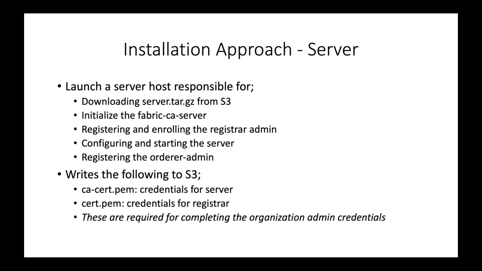To install the CA server node, we download the server installation package created by the setup host. We initialize and start the server and register the orderer admin. Every new org admin that is created will need the certifications from the server and the server admin, so these 2 PEM files are uploaded to S3.